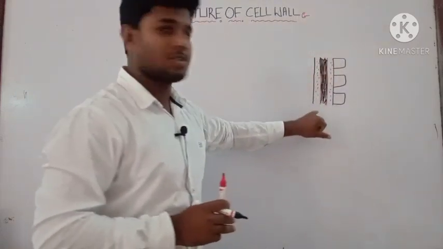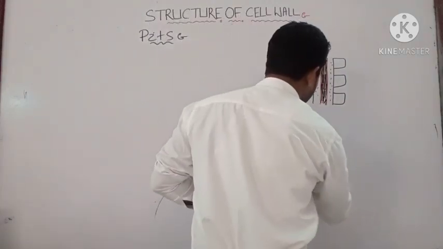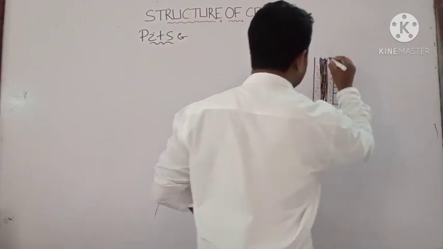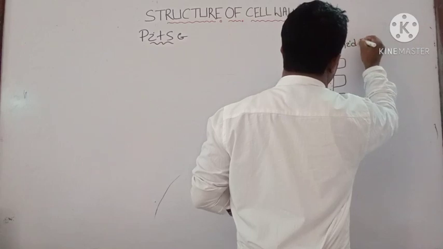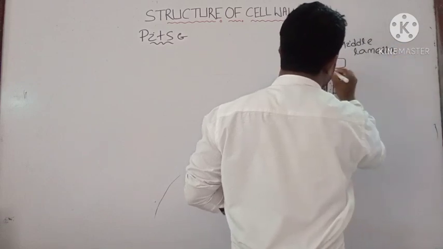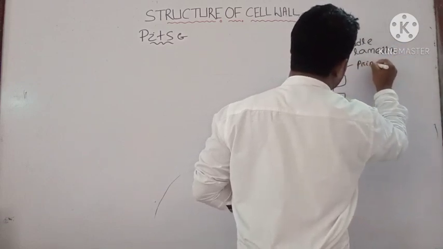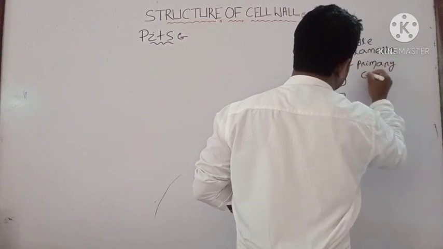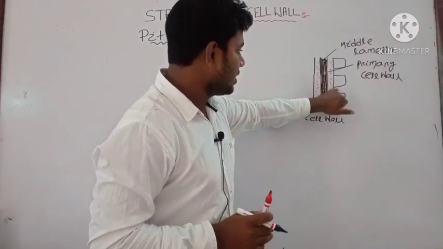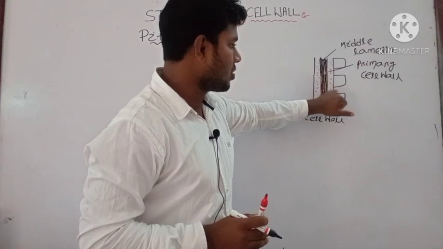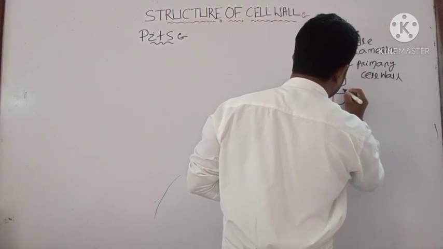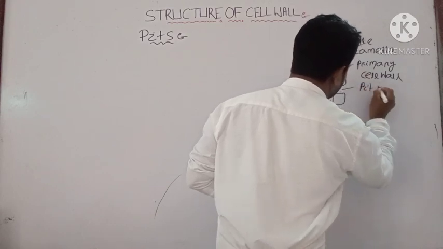Okay, this is the structure of your plant cell wall. Okay, this is your middle lamella. This structure is known as your primary cell wall. Okay, we have discussed this in previous class. Primary cell wall. Then this structure in between secondary cell wall and primary cell wall, this structure is known as your pit. Okay, this structure is known as your pit.